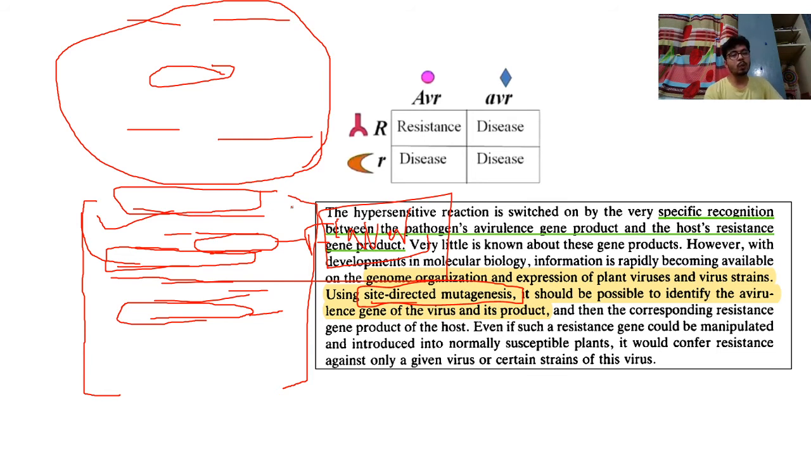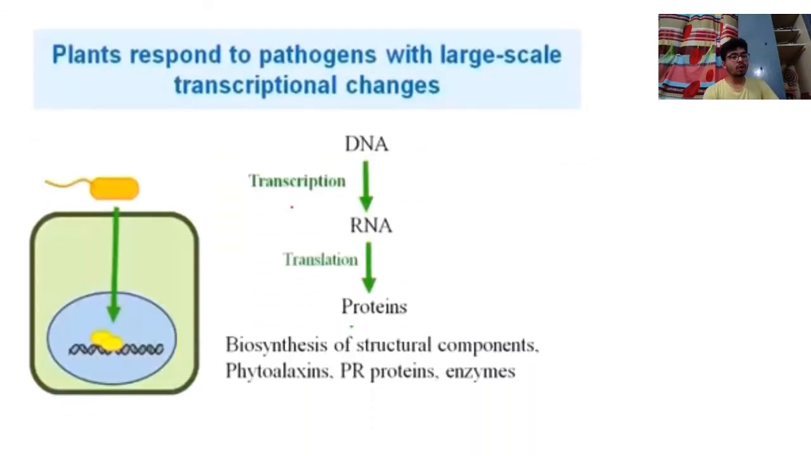So what you will do, site-directed mutagenesis is one of the ways you can search and know about R-AVR combinations. If you want to check, you can use site-directed mutagenesis and reveal that information. Okay. So now this central dogma of biology everybody will know.